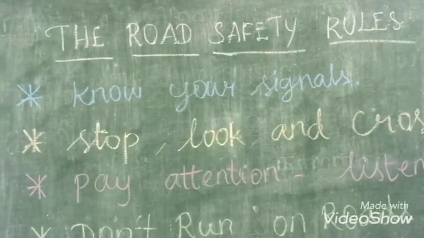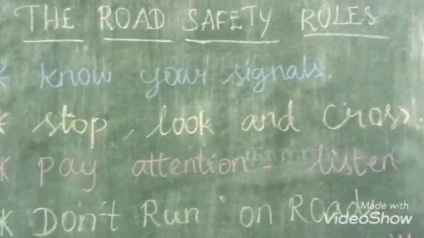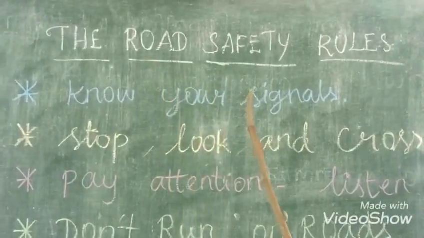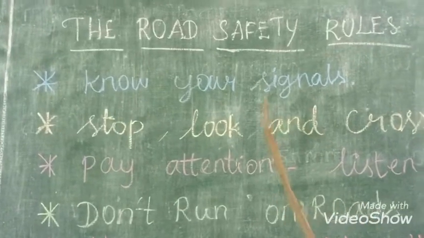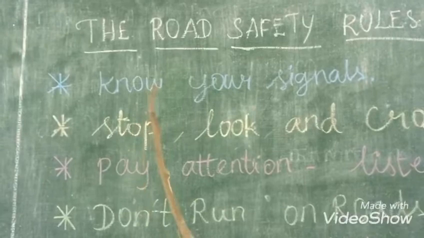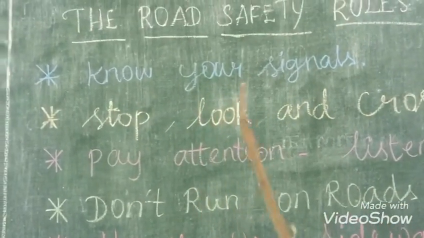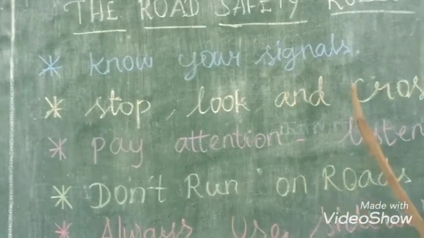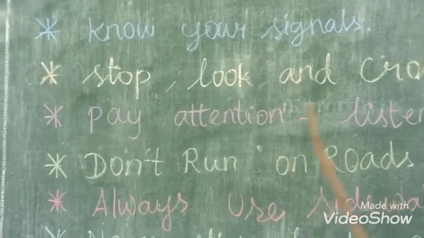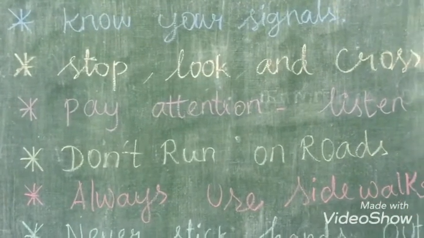Okay students, so now we have learnt about our signals and we are going to learn about the road safety rules. So what are all the road safety rules? So the first rule is know your signals. So we must know the signals correctly and properly. Okay, what are all the signals we have learned? That is red, amber and then green.